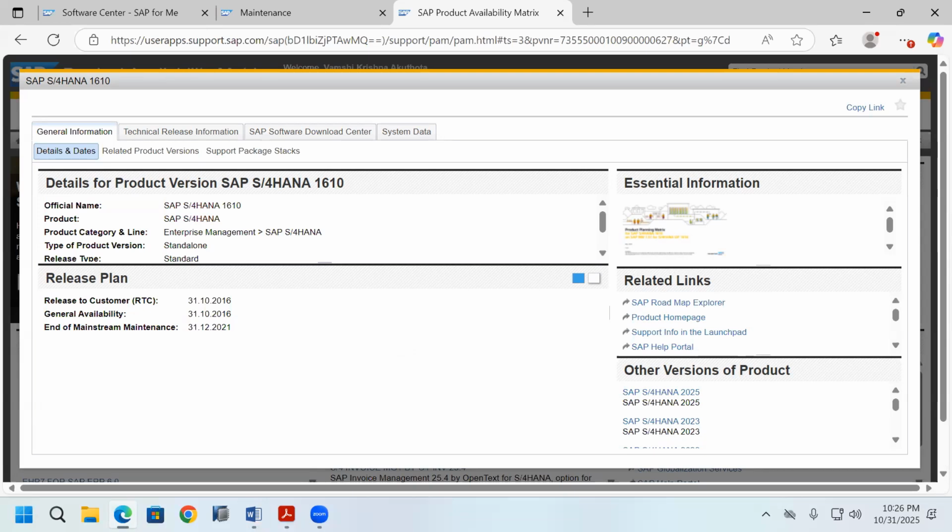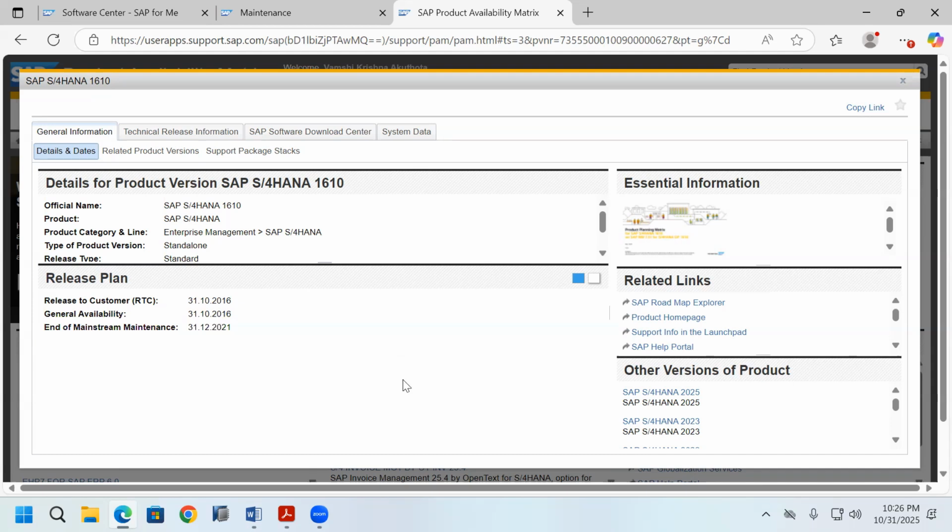If a company wants to freshly install SAP S/4HANA 1511 or 1610 on its server, it is not possible, because that software is expired and not available. The mainstream maintenance date is completed.